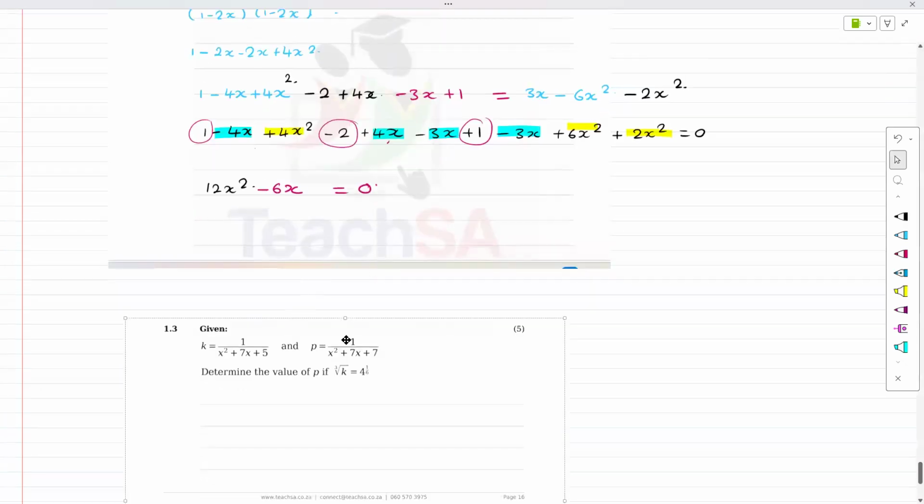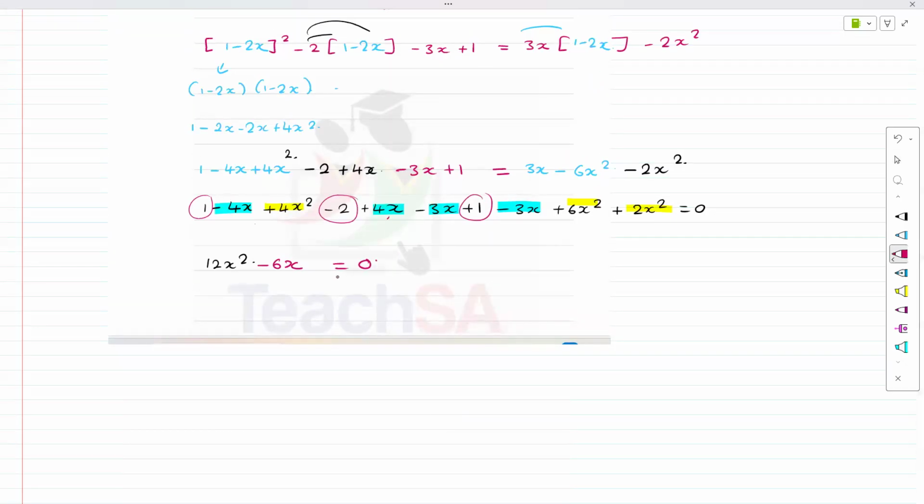Now, what we can do, quite simply, is either use the minus b formula, and even though there's no c value, a would be equal to 12, b would be equal to minus 6, and c would be equal to 0, and then solve it. Or you can take out 6x as a common factor, and you're just left with 2x minus 1, and that equals 0. So 6x equals 0, 2x minus 1 equals 0, x equals 0, or x equals half.